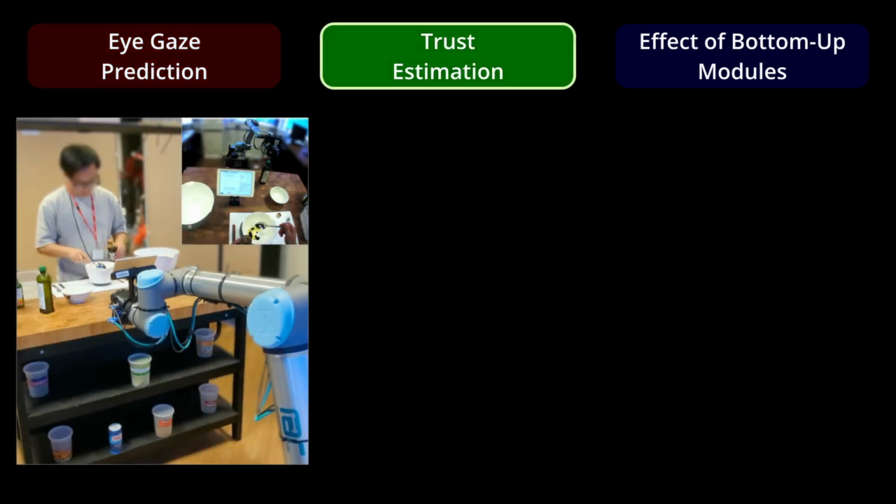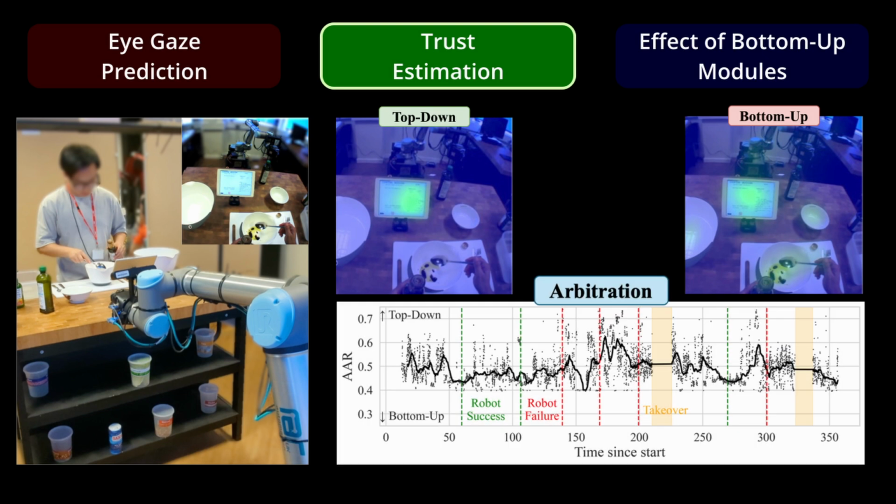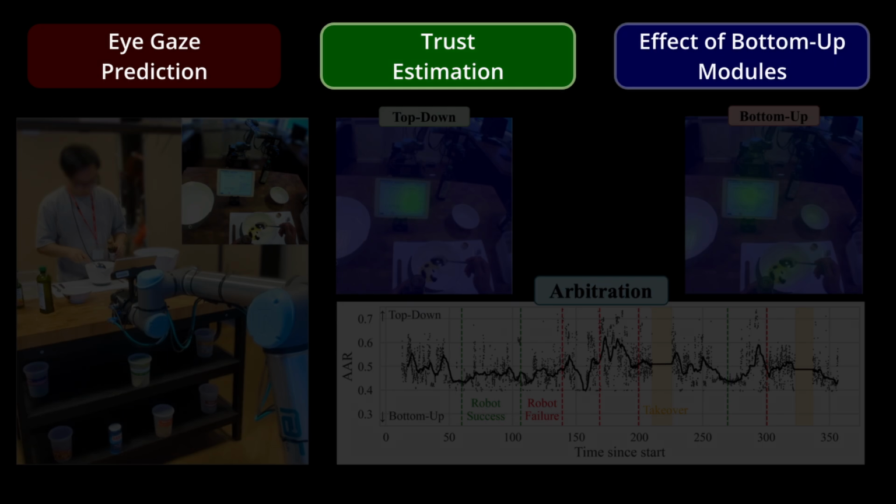Our second experiment focuses on the connection with trust. We show that the explicit modeling of the top-down and bottom-up components allows us to extract a new signal, which we call the Attention Arbitration Ratio, or AAR. Using Bayesian analysis, we show that the variability of this signal can be used to predict both takeover decisions from the participants and their answers to the trust-related questionnaires.